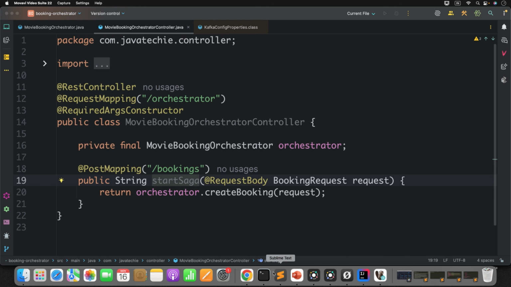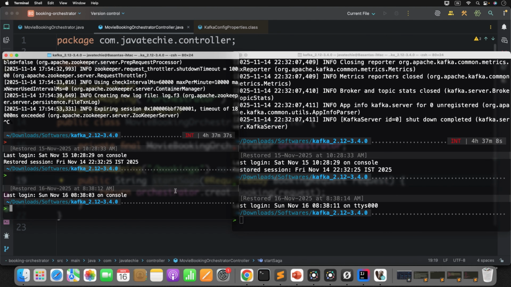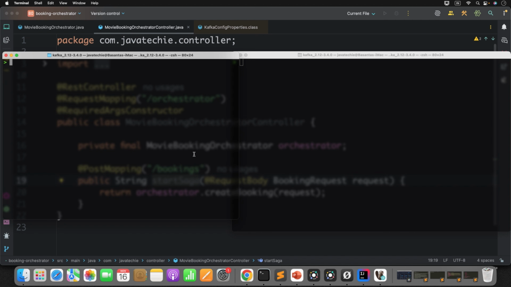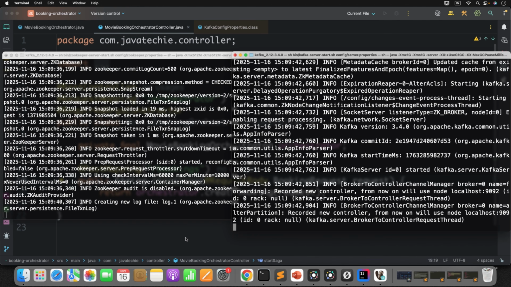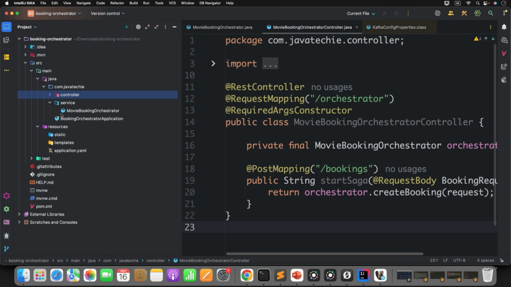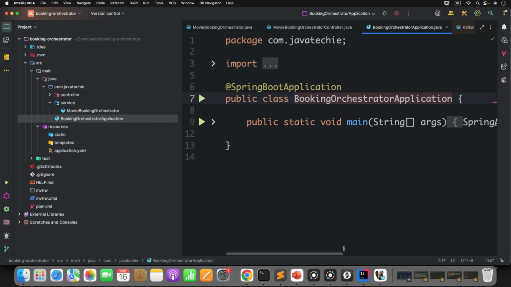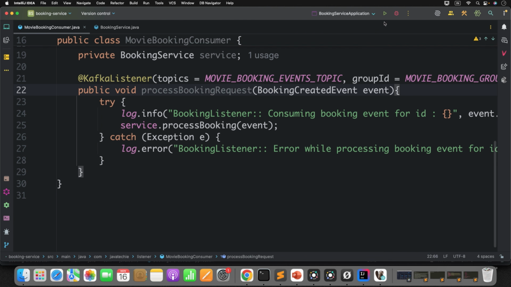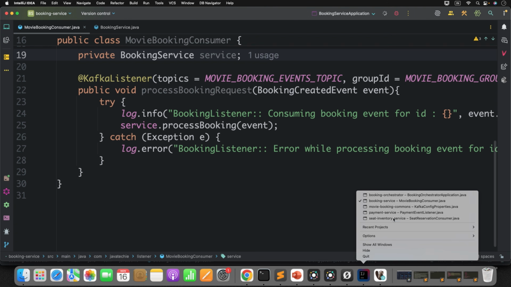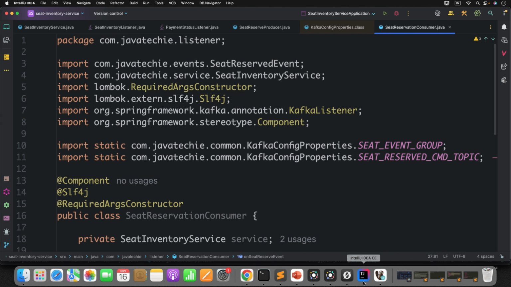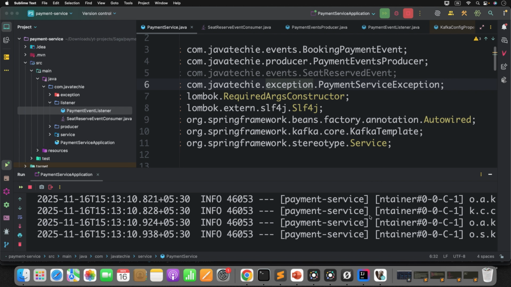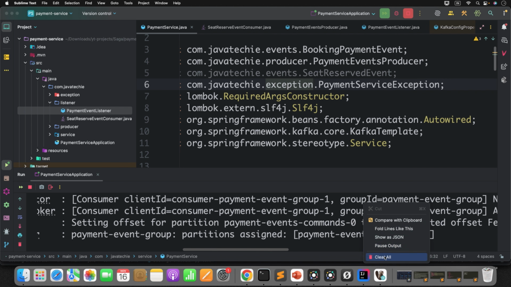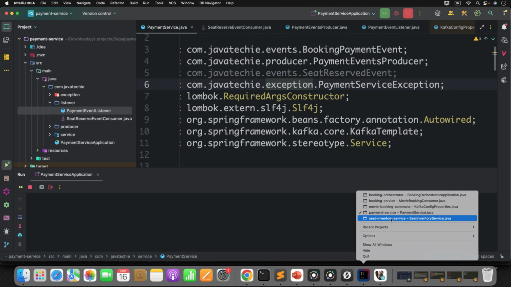For that, first let me start the Kafka Zookeeper, then start the Kafka server. All good. Now let's start each and every service. Now start the booking service. All 4 microservices, I'm going to restart them. So it seems all services are up and running. Let me clear the console.